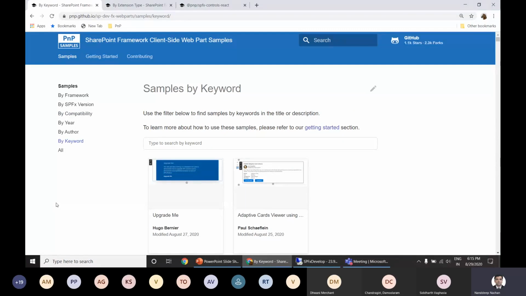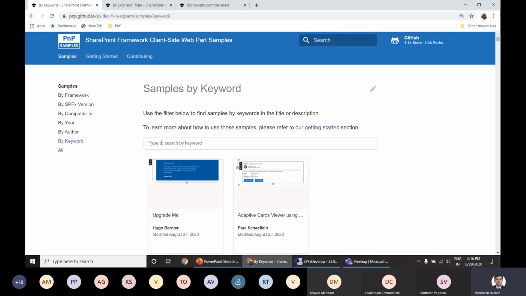So let's say, for example, you have been tasked with creating some kind of web part, which is maybe an RSS reader. The first thing, maybe a rule of thumb, is whenever possible, use the first party web parts which are available with your modern SharePoint. If we don't have any out of box web part available to us, the second thing to look at is the PnP repository, which is open right in front of you.